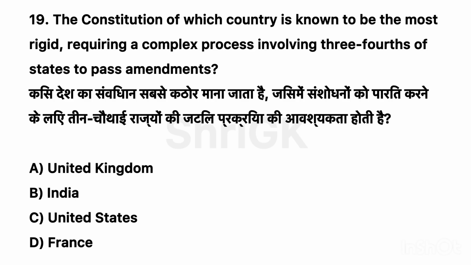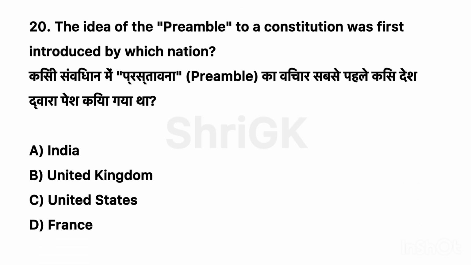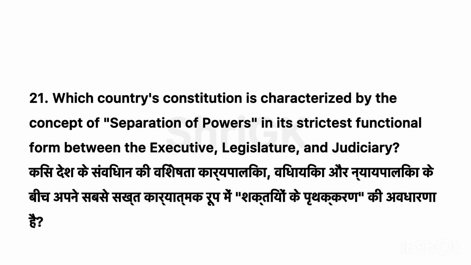19. The constitution of which country is known to be the most rigid, requiring a complex process, with 3/4 of states needed to pass amendments? Correct option C. United States. 20. The idea of a preamble to a constitution was first introduced by which nation? Correct option C. United States.